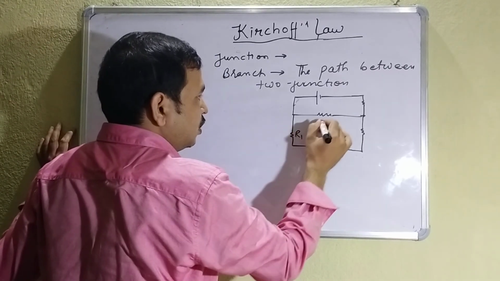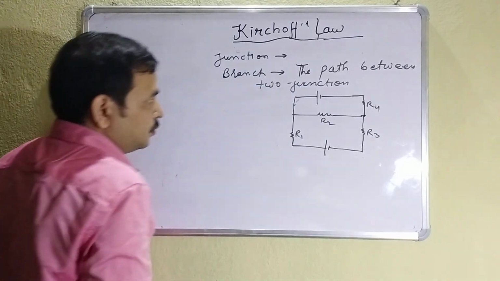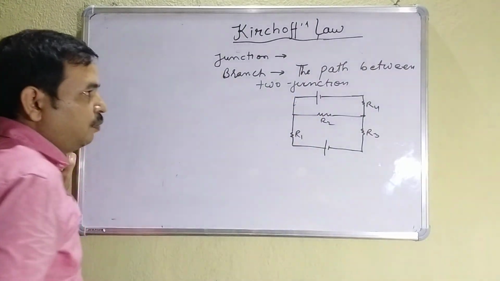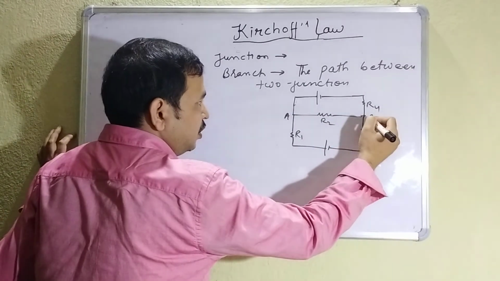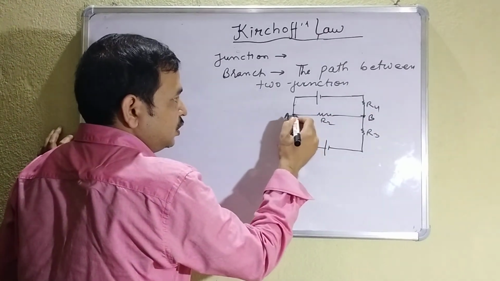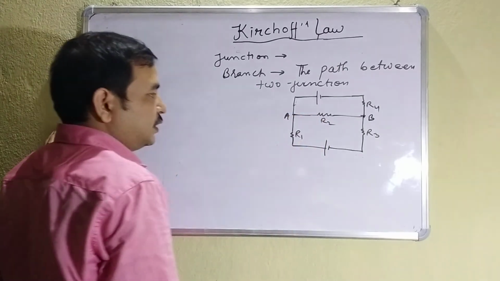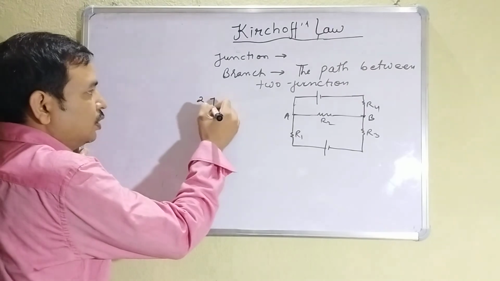This is, suppose, R1, R2, R3, R4. Now, how many junctions are there? There are two junctions, A and B. Here you can see three conductors are meeting. Here also you can see 1, 2, 3 conductors are meeting. So we have two junctions.